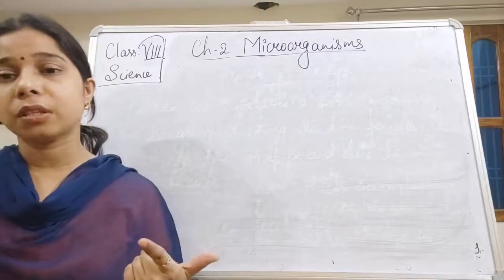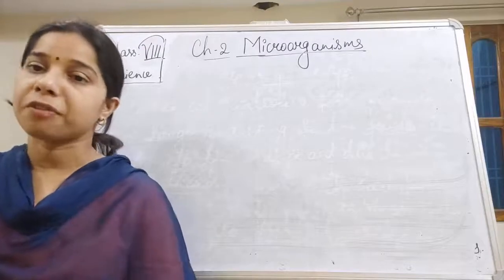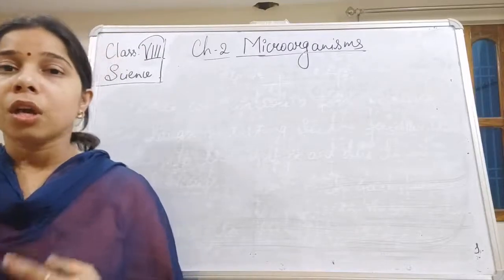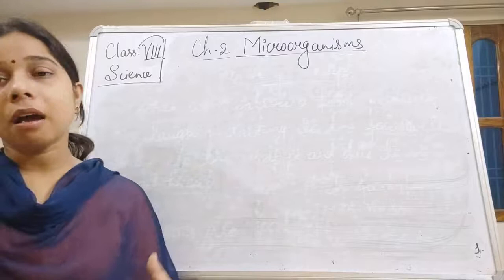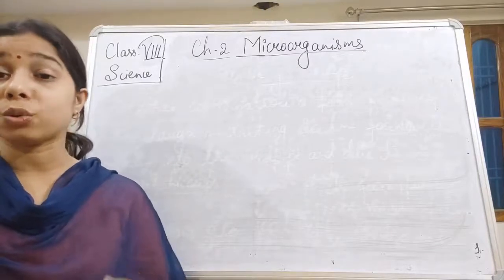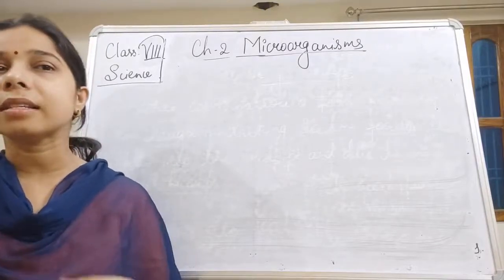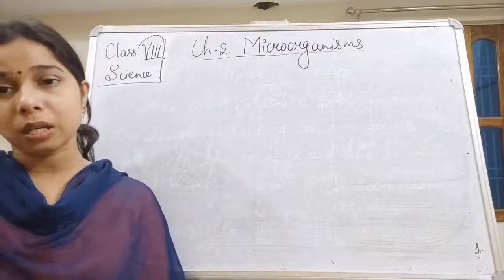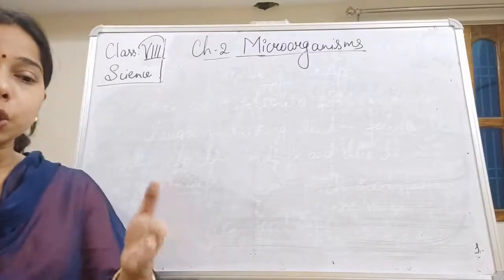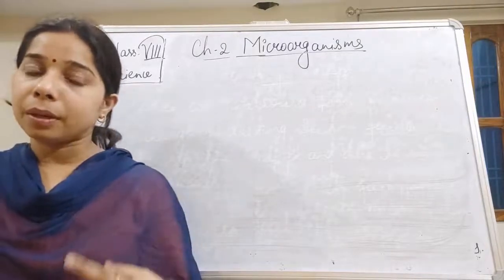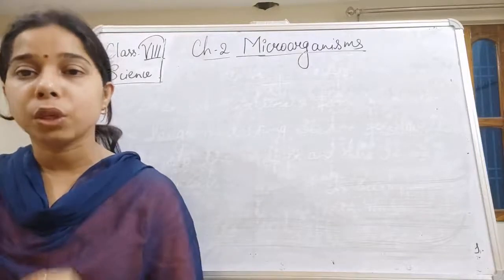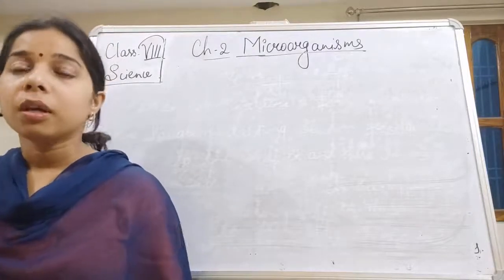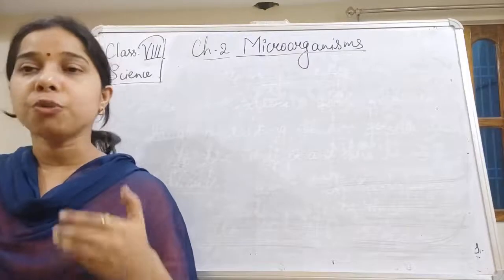Second use, students, it helps in the formation of bread. How? There are fungi like yeast, which we call a unicellular organism. It is mixed with the dough, the dough from which we want to make bread.